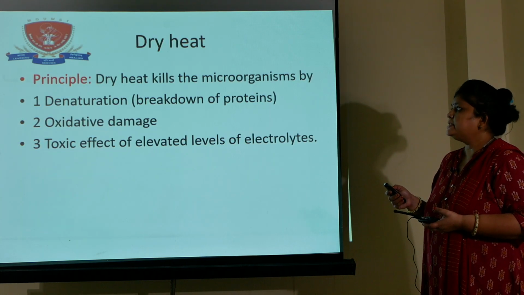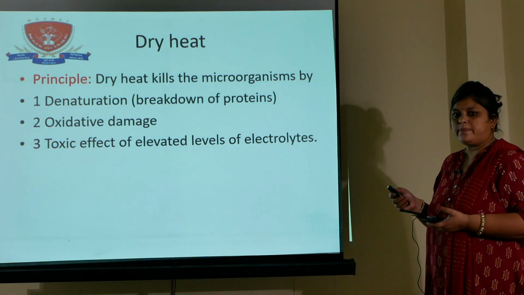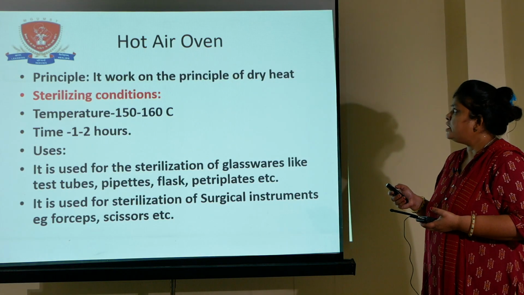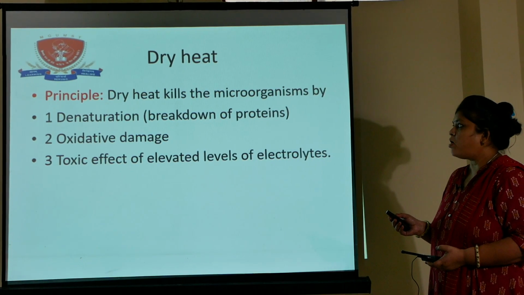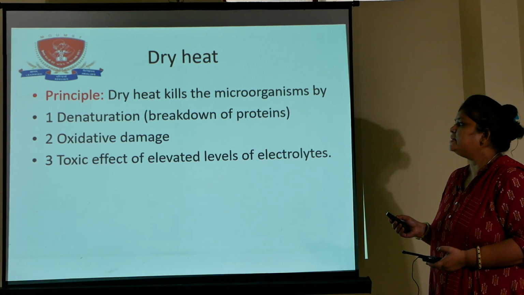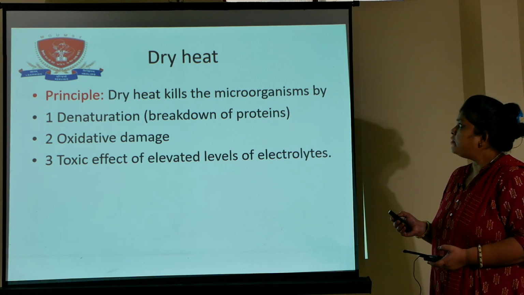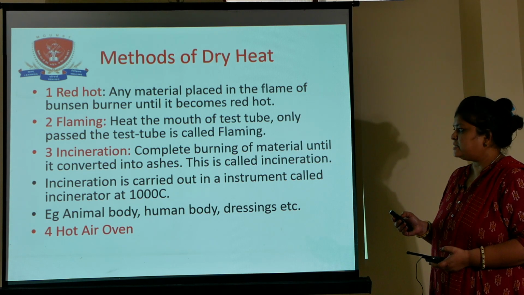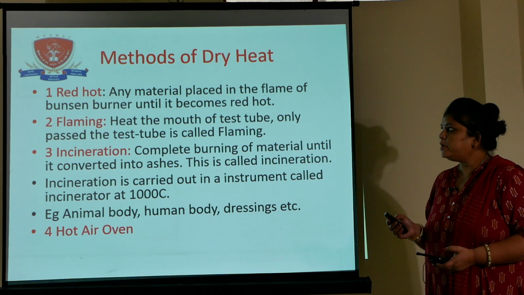Now first dry heat. Principle: dry heat kills the microorganism by three ways. First, denaturation, breakdown of proteins. Second, toxic effect of elevated levels of electrolytes. Now the principle of dry heat: dry heat kills the microorganism by three ways. First is denaturation of proteins, second is oxidative damage, and third is a toxic effect of elevated levels of electrolytes. Now there are four methods of dry heat. First is red hot, second is flaming, third is incineration, and fourth is hot air oven. Among these four methods, hot air oven is the most commonly used method.